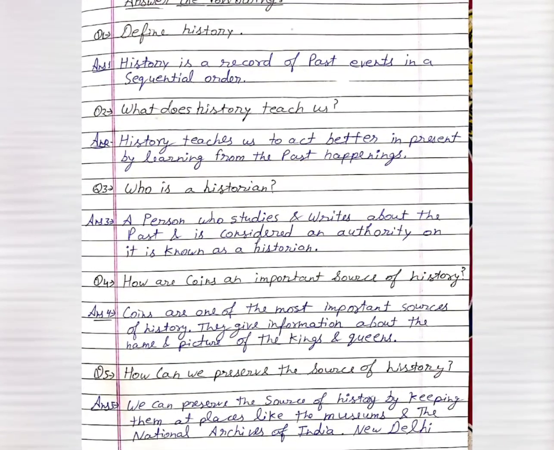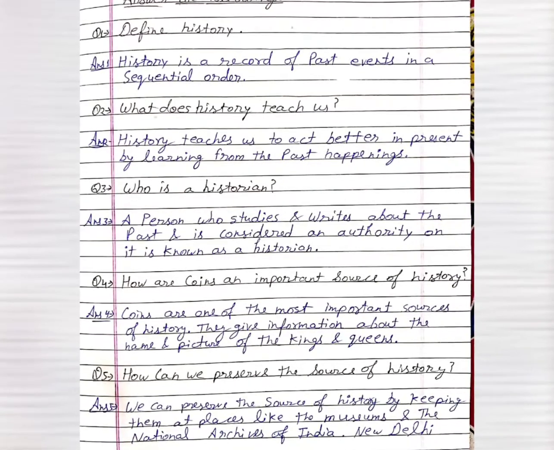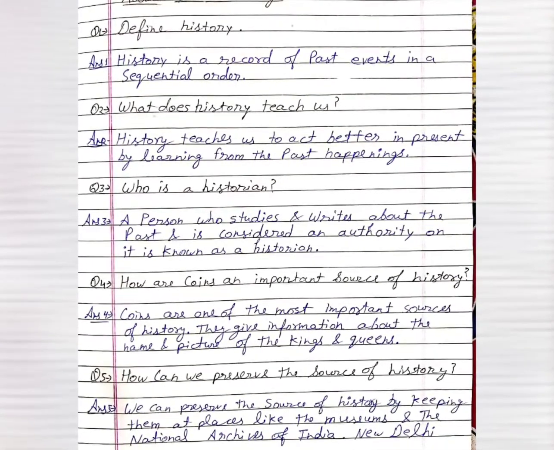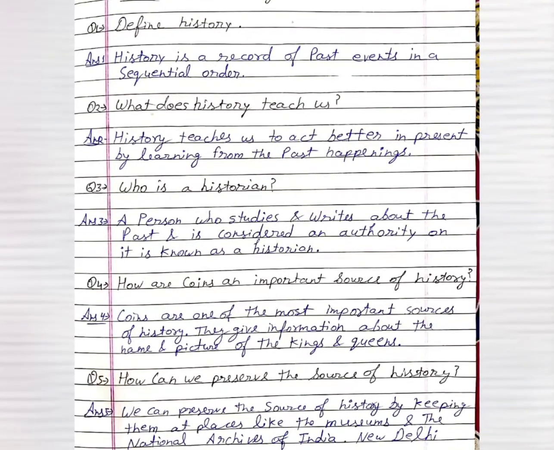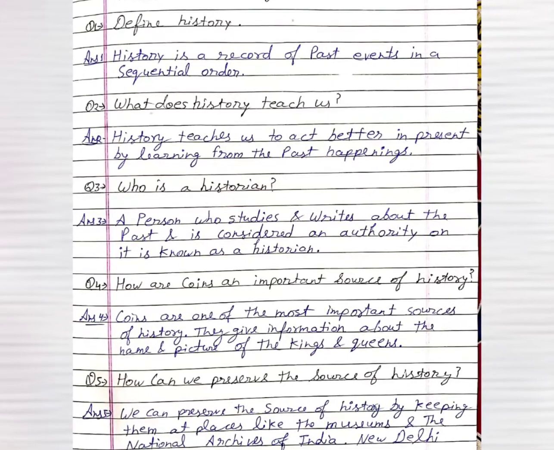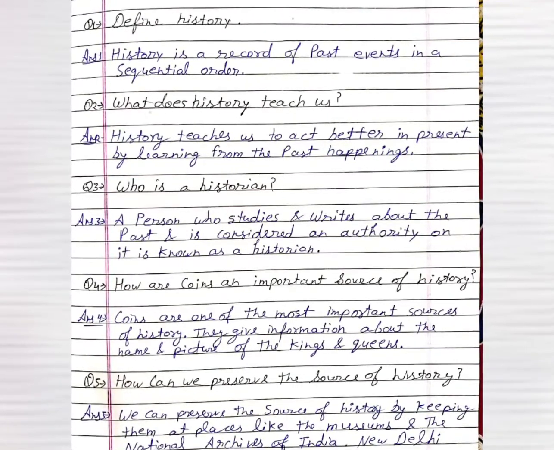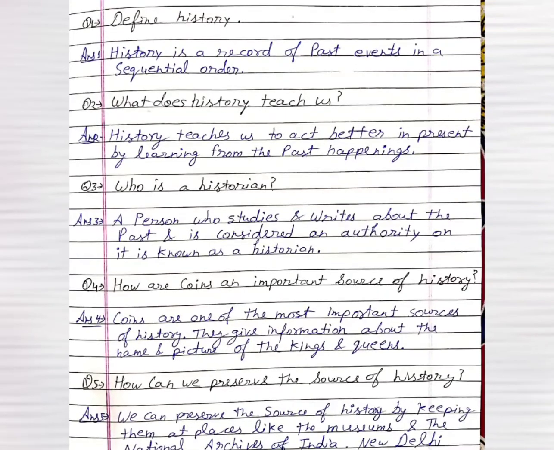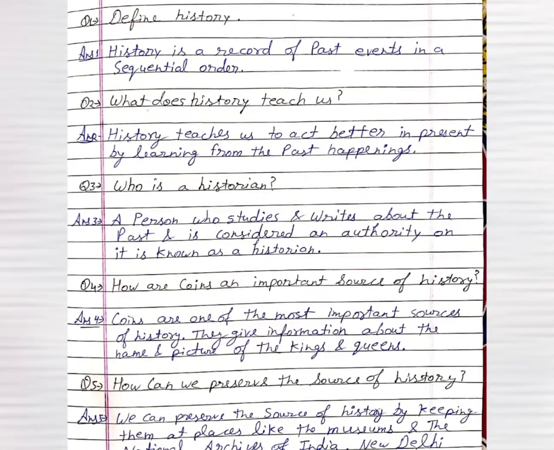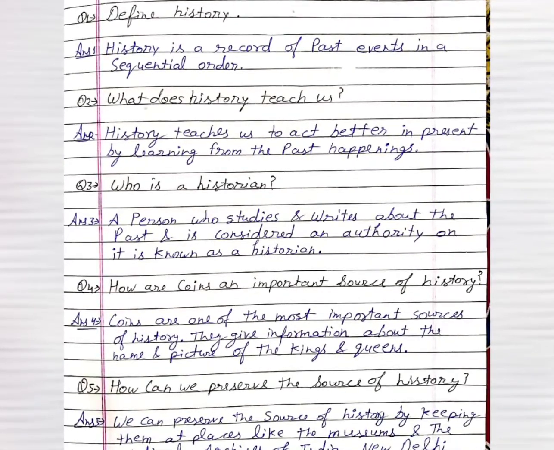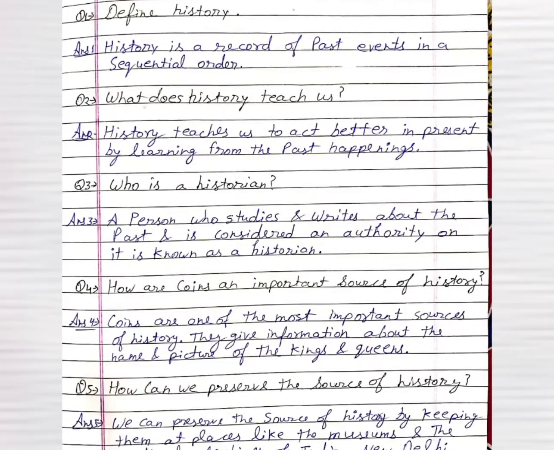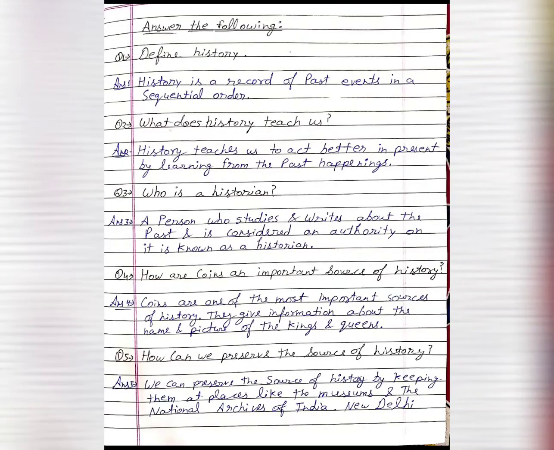Question third, who is a historian? Answer: a person who studies and writes about the past and is considered an authority on it is known as a historian. Question fourth, how are coins an important source of history? Coins are one of the most important sources of our history. They give information about the names and pictures of the kings and queens.